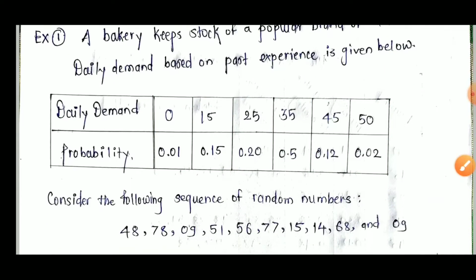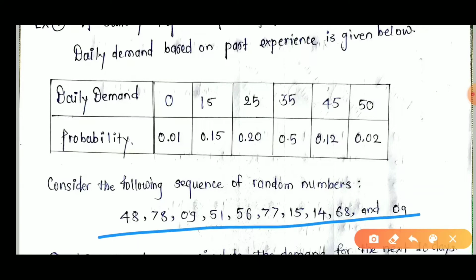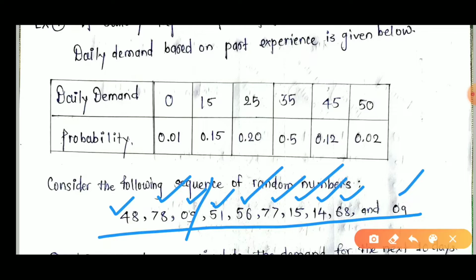Now consider the following sequence of random numbers. They have given the random numbers: 40, 48, 78, 09, 51, 56, 77, 15, 14, 68 and 09. How many random numbers have they given? 10 random numbers.